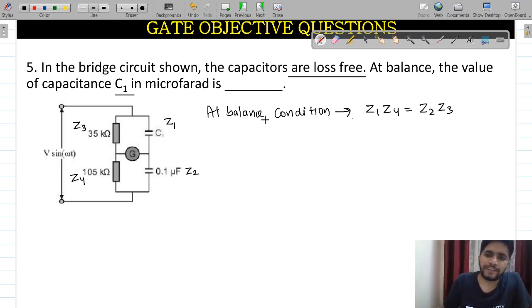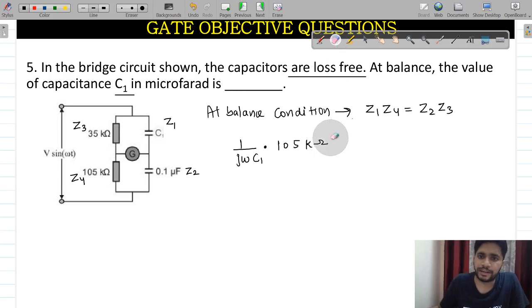After this, the value of Z1 is 1 divided by j omega C1, because Z1 is the capacitive reactance. Now, what is Z4? Z4 is 105 kilo ohm. This is 105 kilo, I'm not writing ohm here. Clear.